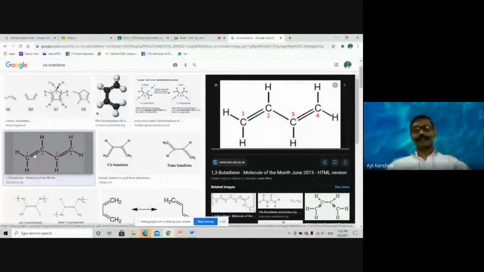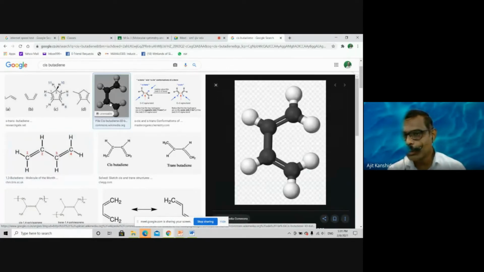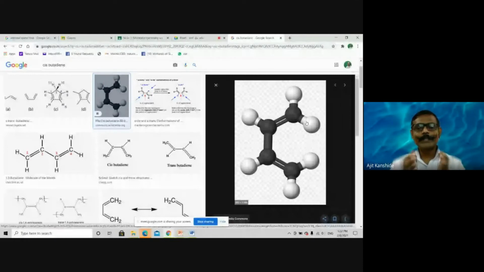sp2, yes, it's planar. So all carbons, yes, exactly. Carbon 1, 2, 3, 4, all are in one plane, and that plane, Rohit, is the XZ plane. All those 10 atoms are there. 10 atoms means 6 hydrogens and 4 carbons. All 10 are in one plane. So you consider water where 3 atoms are in one plane, or this cis butadiene where 10 atoms are in one plane. How many atoms are not shifted? 10 atoms will not be shifted by the XZ operation.